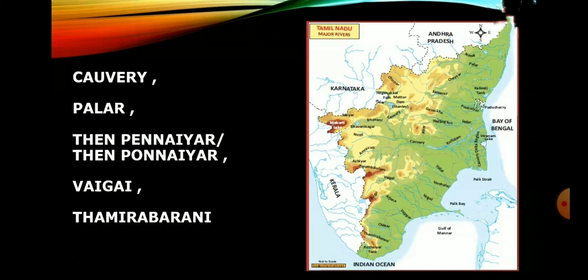Next one, Tamirabarani. The name is interpreted as Thamiram, that is copper, and Varuni, that is streams of river. The water of this river gives a copper-like appearance due to the presence of dissolved suspended red soil. It originates from a peak in the Podigai Hills on the Western Ghats above Papanasam in the Ambasamudram Taluk. The origin of the river is associated with the sage Agasthyar.